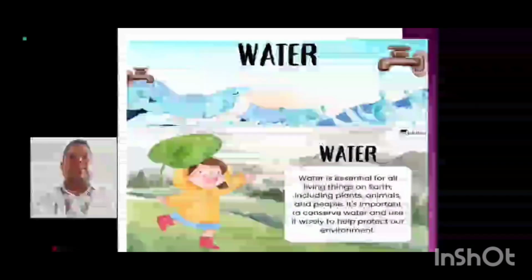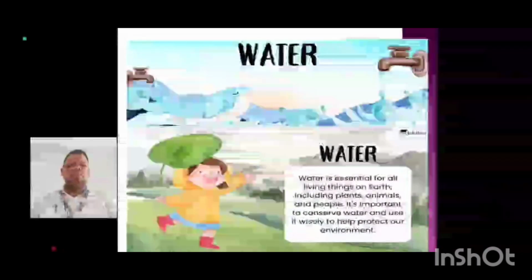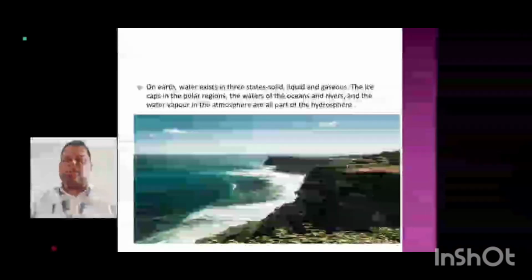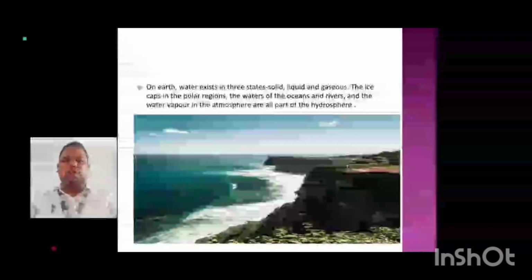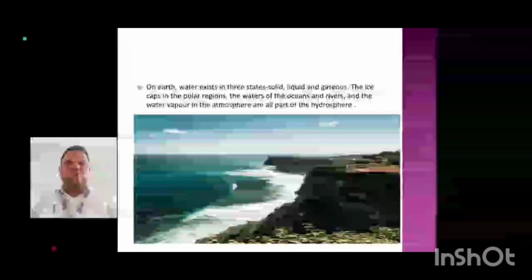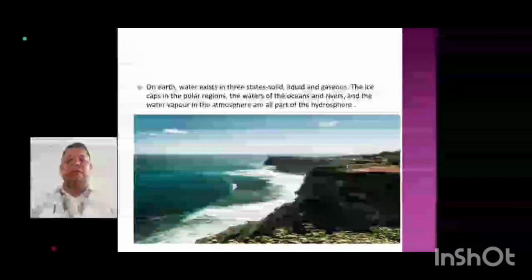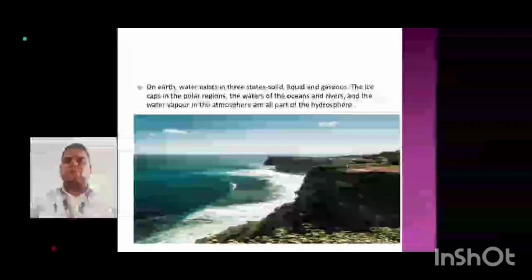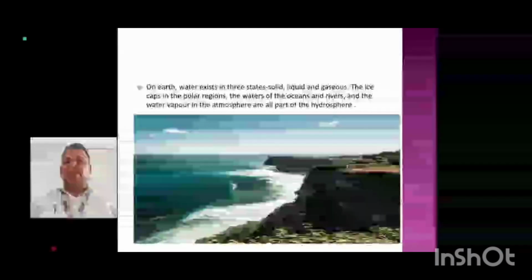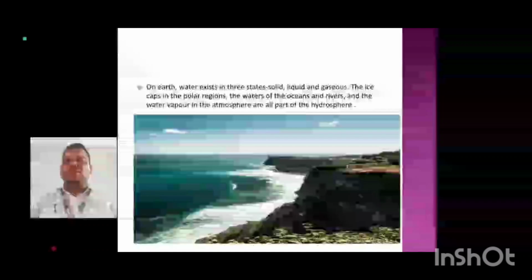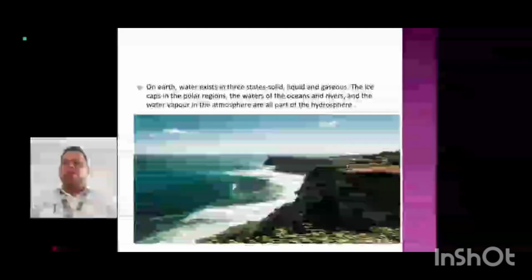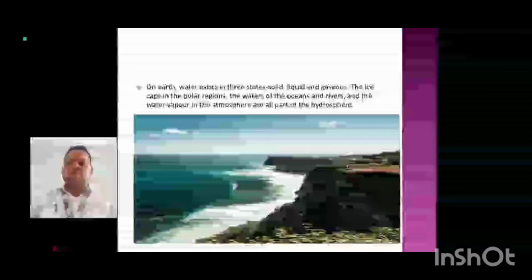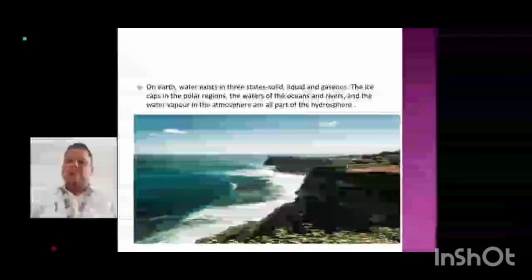Protect our environment. Now, water can change from one form to another by absorbing or giving out heat. In summer, when the temperature rises, the snow on the mountains absorbs heat, melts and runs down in streams. During the day, water bodies on the earth absorb heat, and some of the water changes into water vapor and goes into the atmosphere.